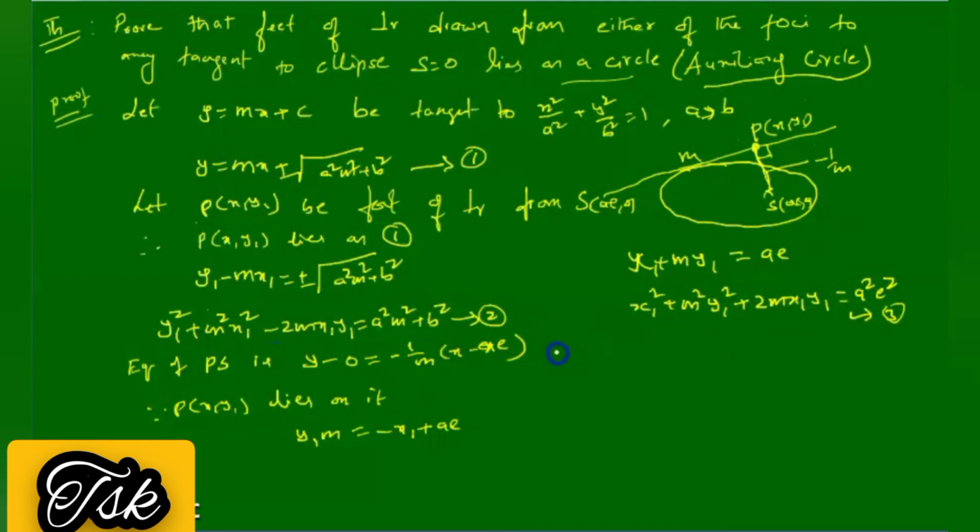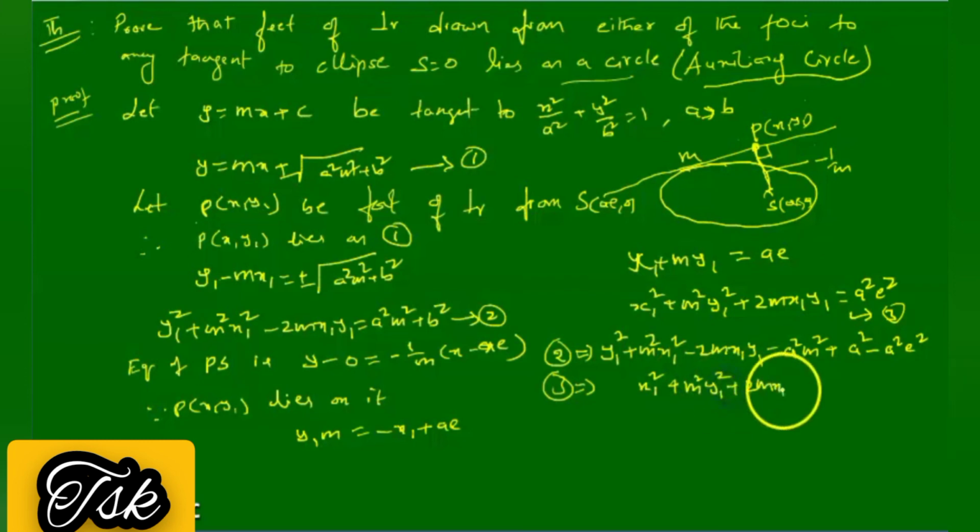So what is 2? 2 implies y1 square plus m square x1 square minus 2 m x1 y1 is equal to a square m square plus b square. 3 implies x1 square plus m square y1 square plus 2 m x1 y1 is equal to a square e square.